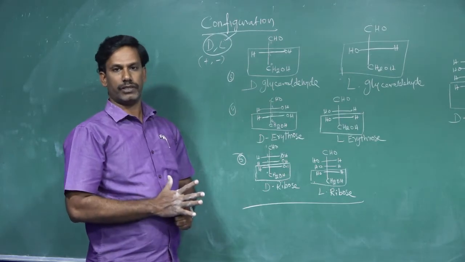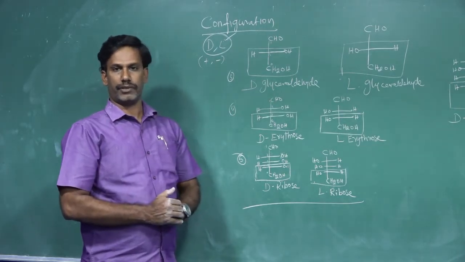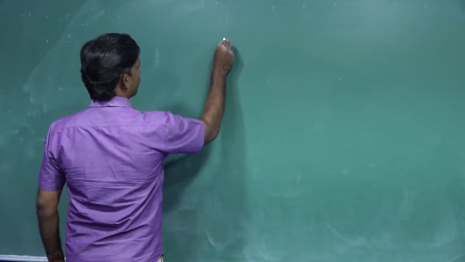Then let us move on to the classification of carbohydrates. Let us see the classification of carbohydrates.